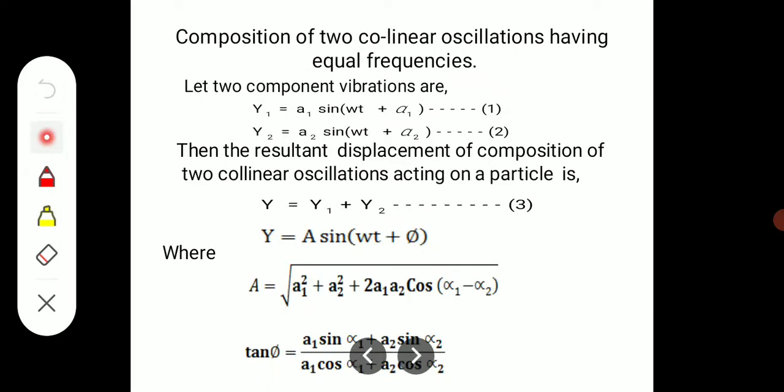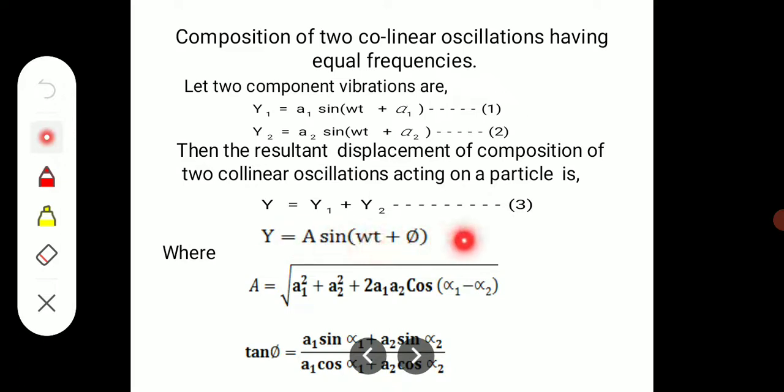Now let us see the value of the amplitude and the phase in the case of composition of two collinear oscillations having equal frequencies. Let the two component vibrations be y1 equals a1 sin of omega t plus alpha 1, say this is equation 1, and y2 equals a2 sin of omega t plus alpha 2, that is equation 2. Then the resultant displacement of the composition of two collinear oscillations acting on a particle, by combining these two, is y equals y1 plus y2.